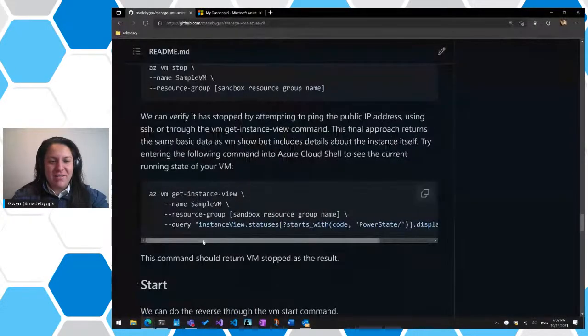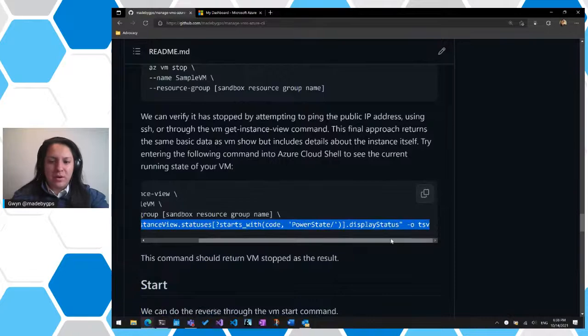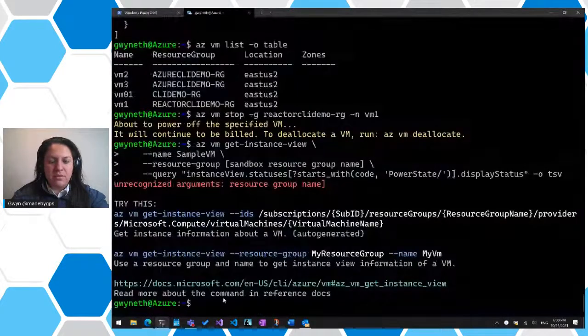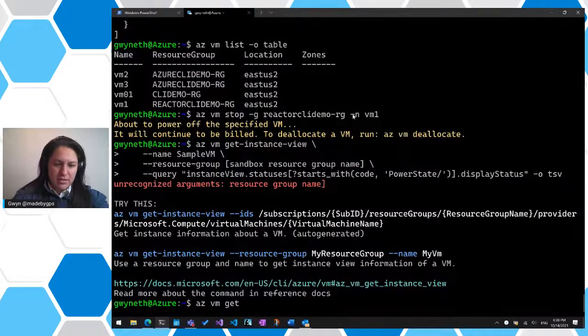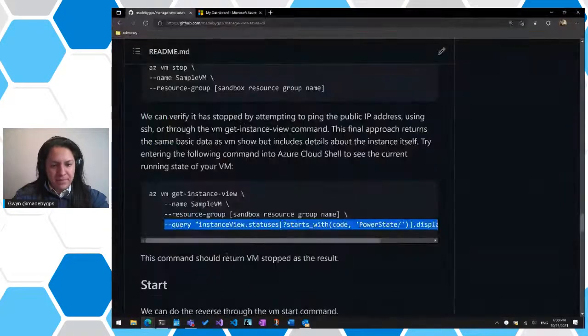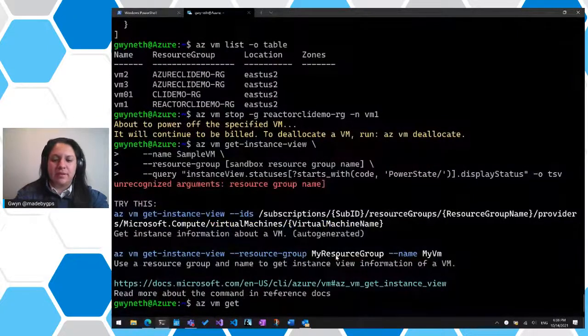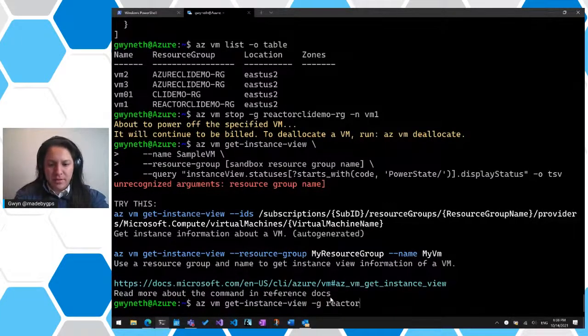Let's do az vm get-instance-view --name, and then I think the only difficult part to remember would probably be this here, the query. So az vm get-instance-view, and then we can paste in the name. The group would be Reactor CLI demo, this resource group, and the name is VM1, and then we'll paste in this query that we copied.